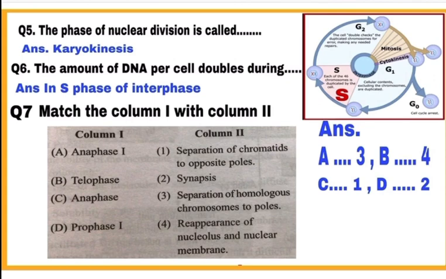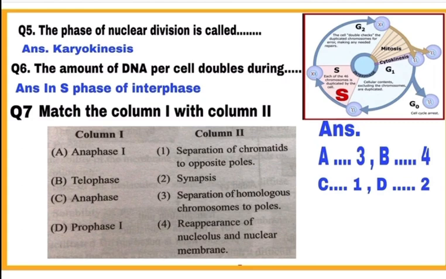Question 7. Match the column 1 with column 2. Column 1, A. Anaphase 1, it matches with 3. In this stage, separation of homologous chromosomes takes place to the poles. B. Telophase, it matches with 4, where reappearance of nucleolus and nuclear membrane takes place.